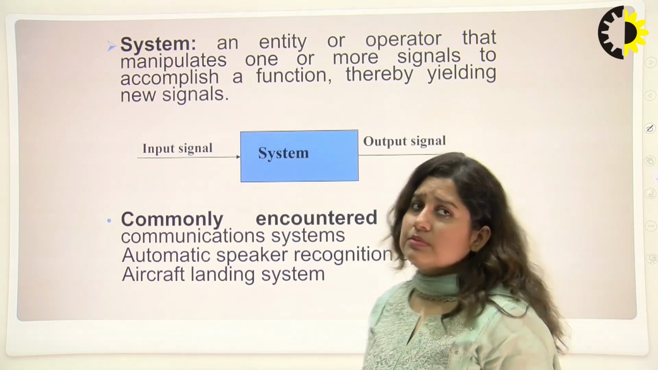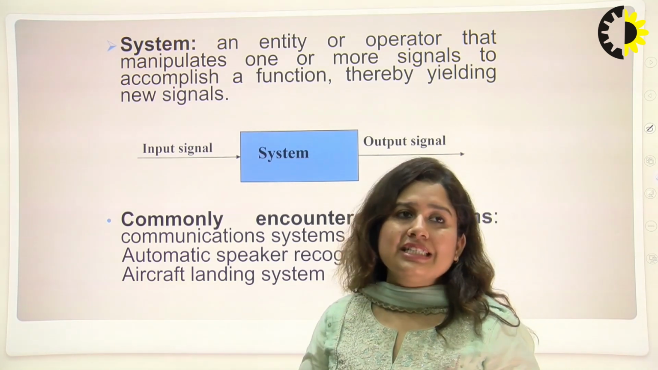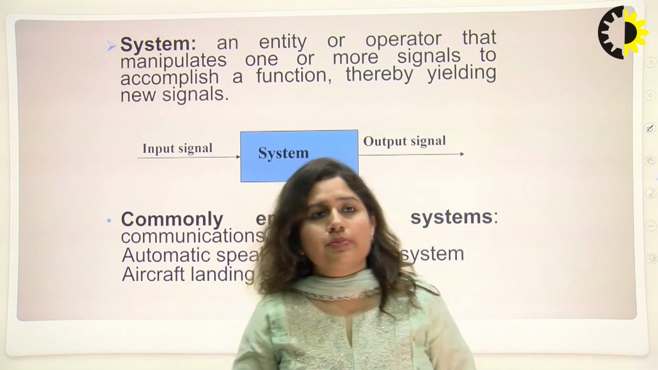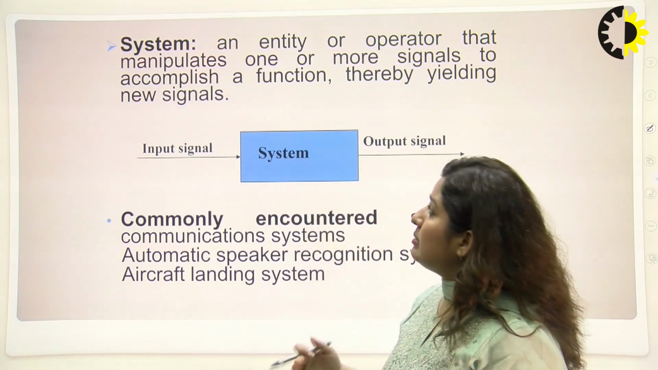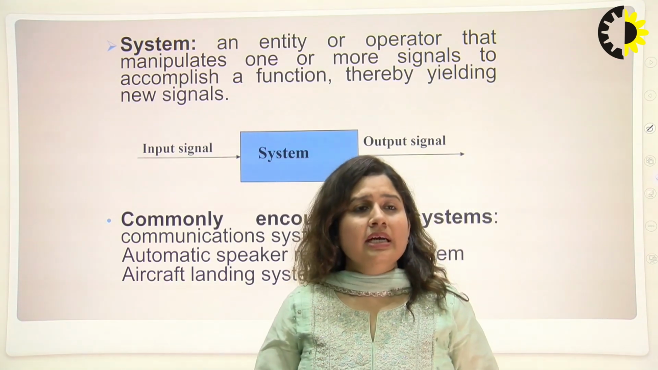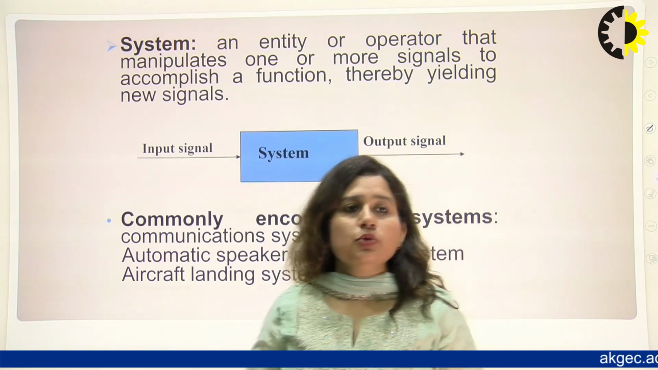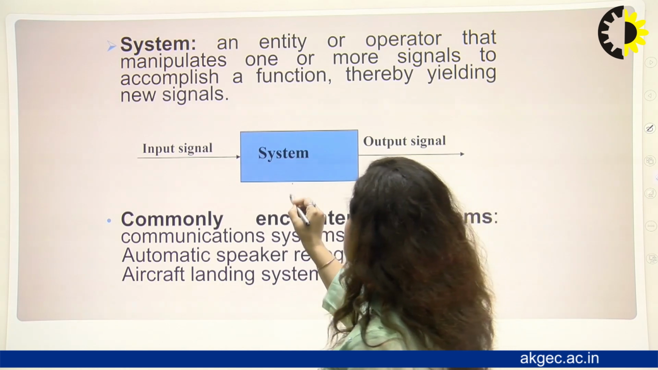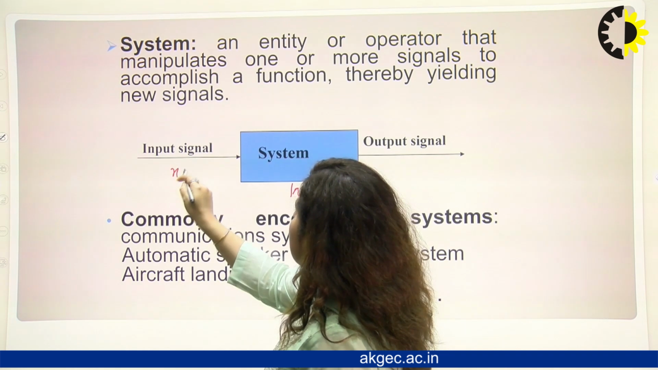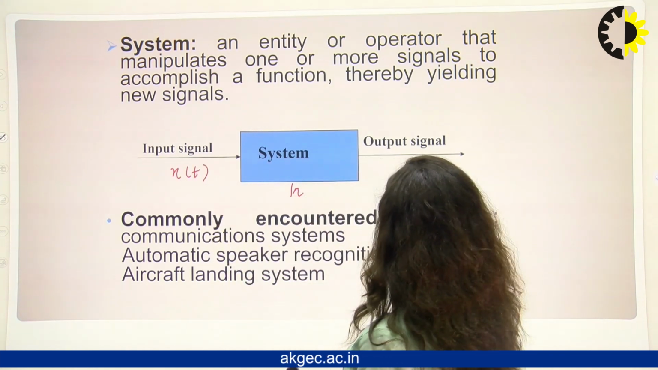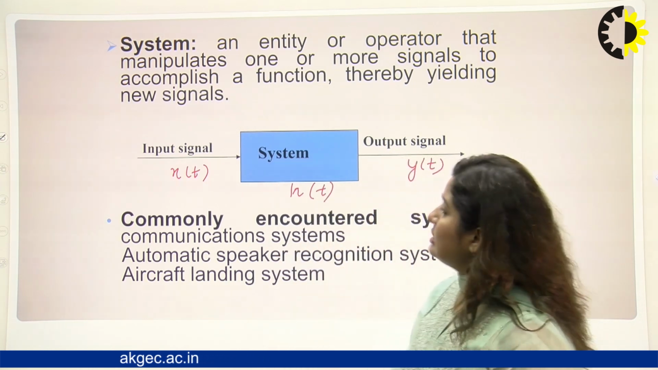Now let us see what a system is. Obviously there is a signal, we put that signal into a system, and we want a response from that system. For that purpose we require a system also. A system is basically an entity or operator that manipulates one or more signals to accomplish a function, thereby yielding new signals. We can represent the system here with h, with input signal x of t and output y of t, and the system is characterized by its impulse response, h of t.